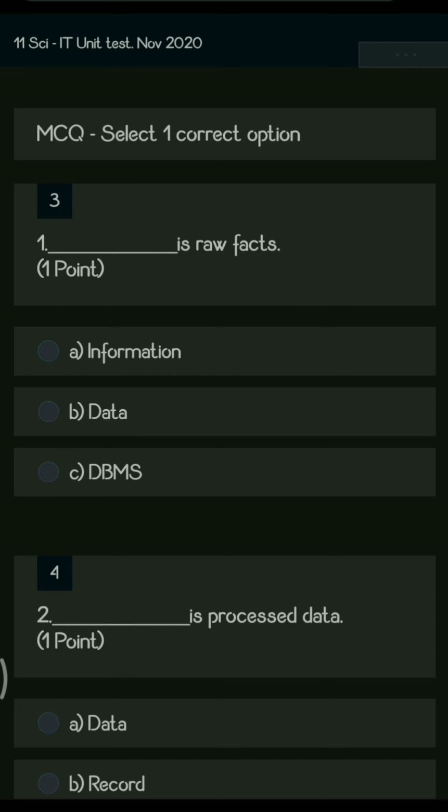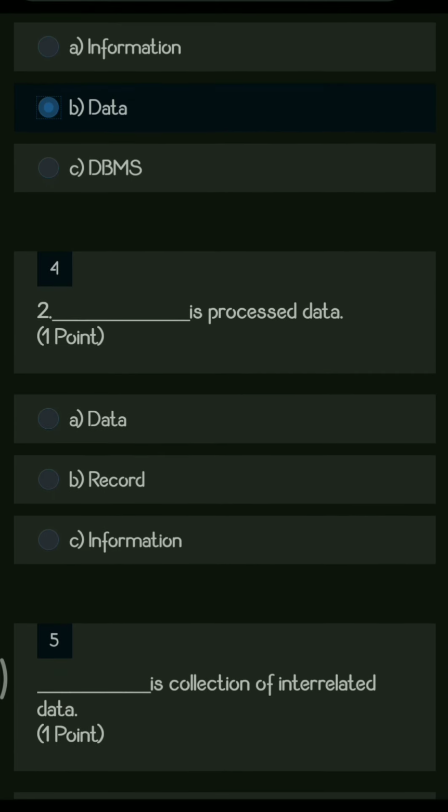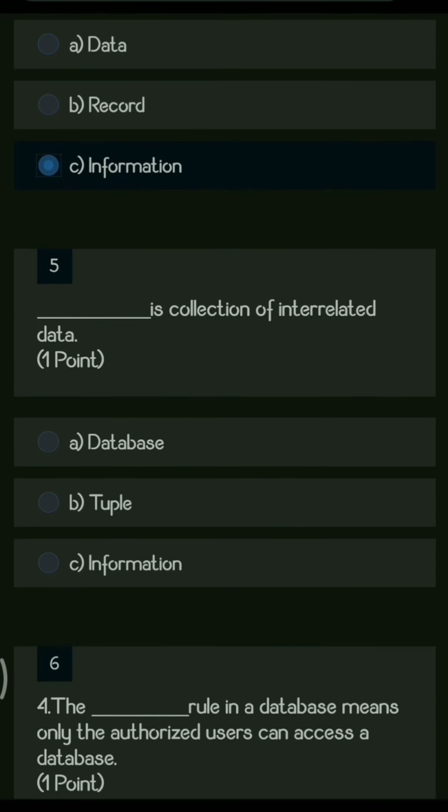Dash is a raw fact. So the answer here will be data. A data is always a raw fact which is unprocessed. Next question. Dash is a processed data. Whenever we process data, the data is converted into information. So option C, information, is the right answer.